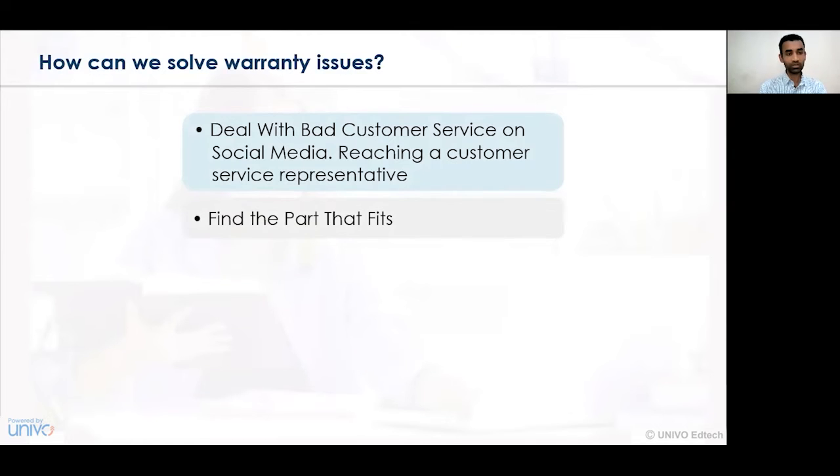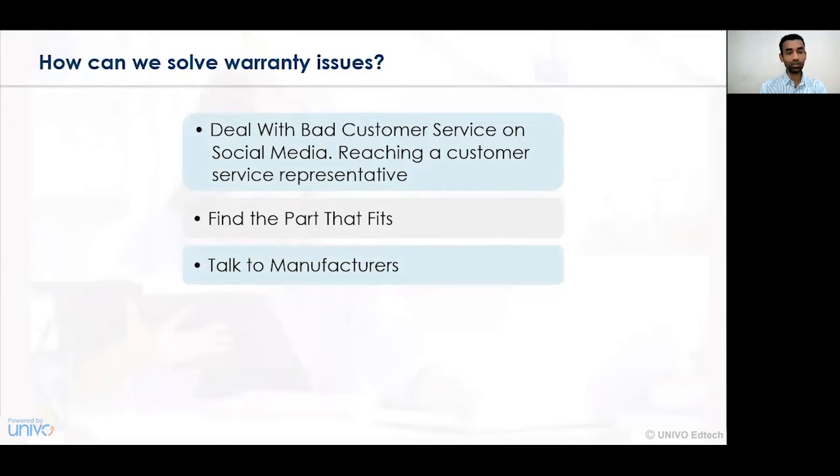Finding the part that fits. Another issue to look after in a warranty concern is the actual part or actual spares where repairs need to be undertaken. Finding the best possible or suitable part for a certain product is a challenge associated with a warranty. In some previous sessions, we took the example of a refrigerator, wherein if a refrigerator is not frost free, then finding a suitable model or product to replace the existing product is a challenging task for the organization. Hence, finding the part that best fits the particular product is essentially important.